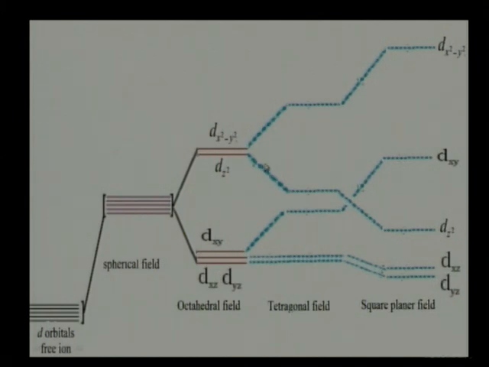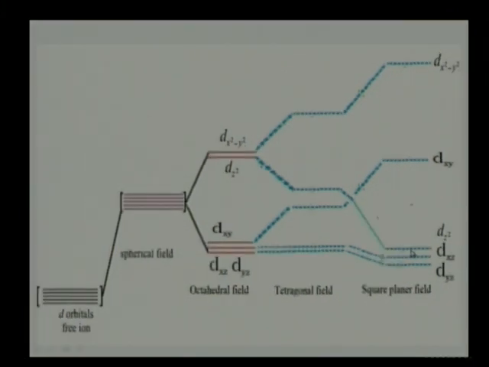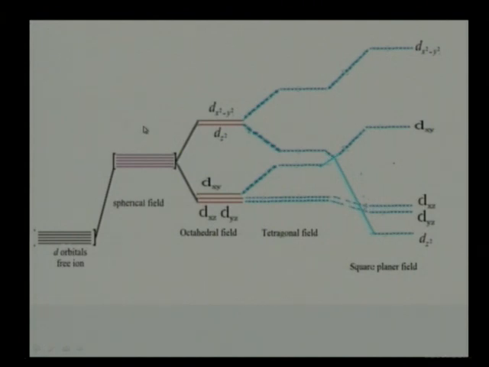Now the splitting depends upon how much the tetragonal distortion is. If the tetragonal distortion is large, means if the ligand field is large, then this dz square orbital is lower in energy than the xy orbital. So it also depends on metal and ligand. If the metal is cobalt, nickel, and copper too, then the dz square orbital is at roughly nearly the same energy as the xz and yz orbitals.